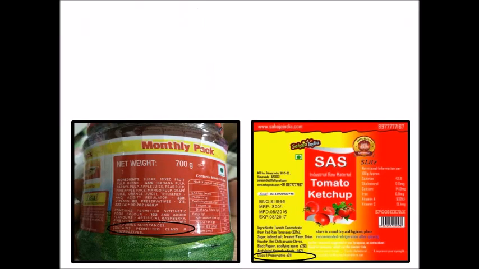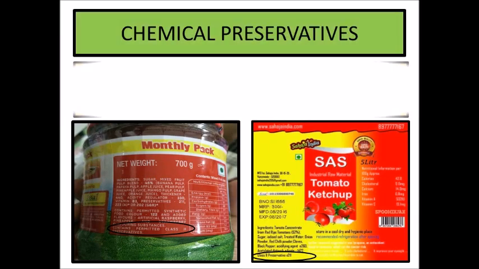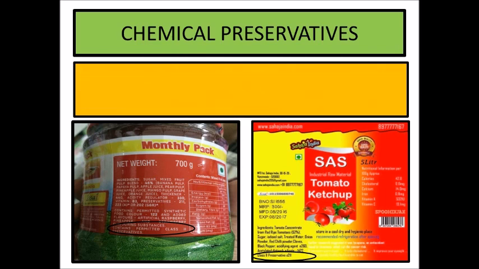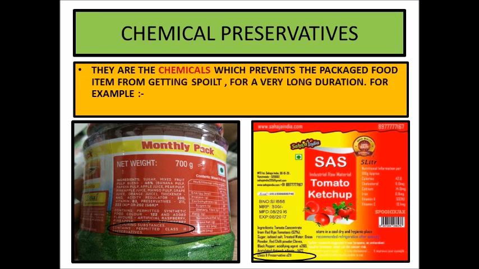We read about commercial methods of food preservation, and one of the main ingredients in commercial methods is chemical preservatives. Since there are so many food items which cannot be preserved at home using domestic methods, there are certain chemicals which are actually food preservatives, but they cannot be simply added at home.